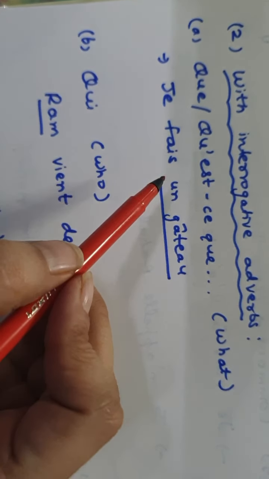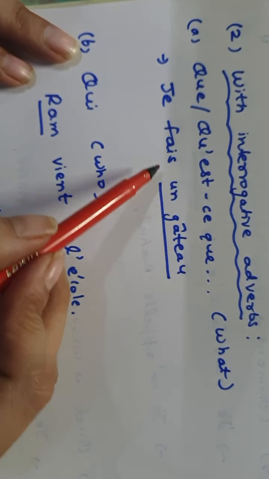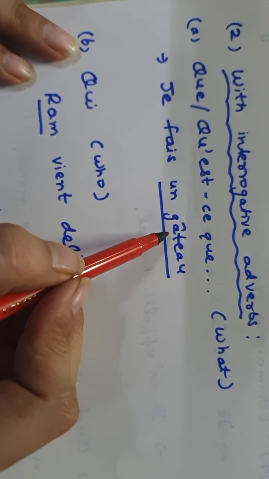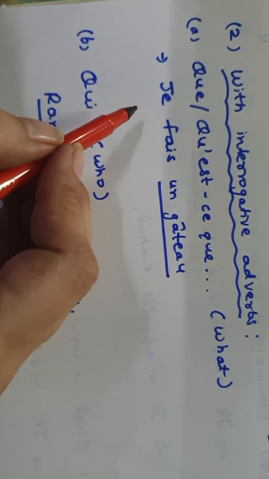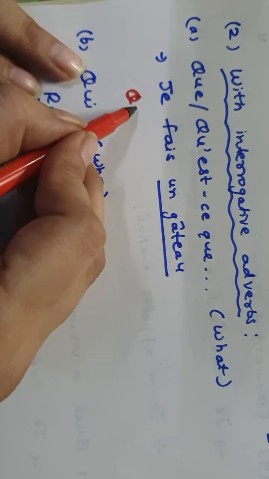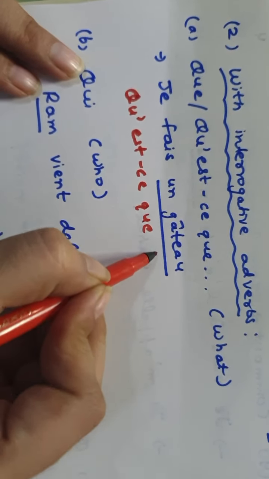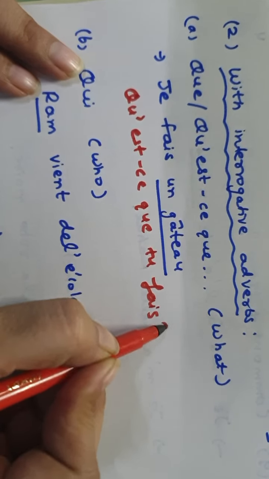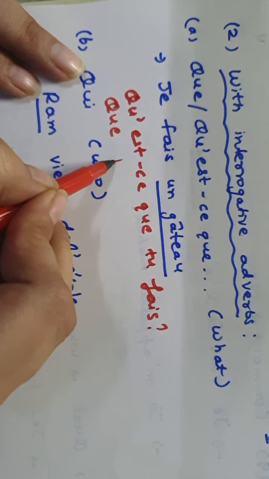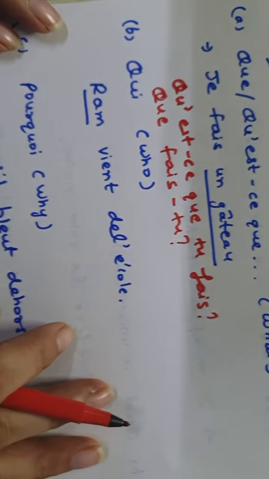For example, je fais un gâteau. Here you can see that there is a direct object after the verb and the object is a thing only. Je fais un gâteau, I make a cake. So what question will you have? What do you make? So you can simply make the question with qu'est-ce que. Second form, you can make it like this, qu'est-ce que tu fais, or if we are using que, you have to make the inversion, or simply you do this, que fais-tu. So this is the question for what.